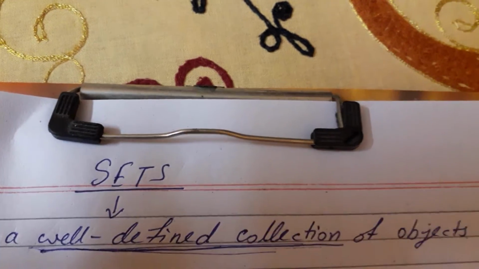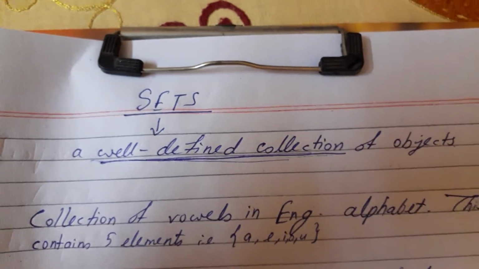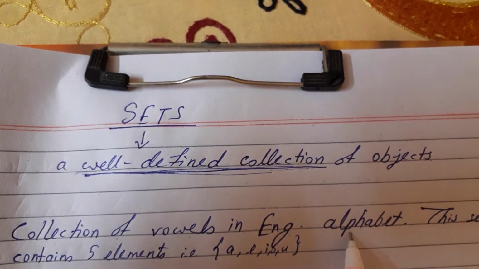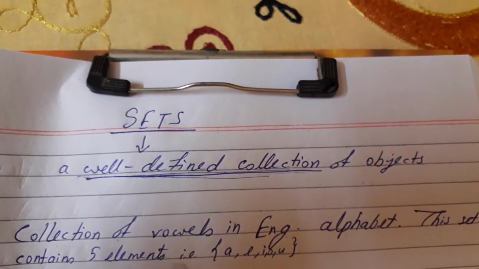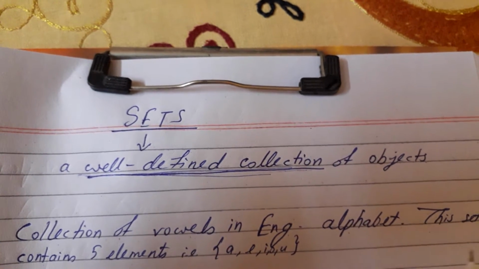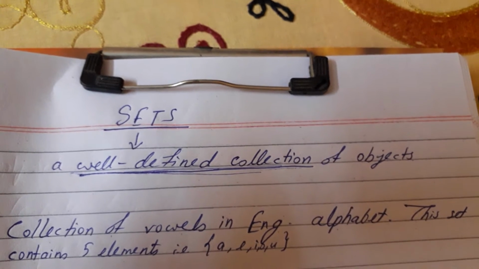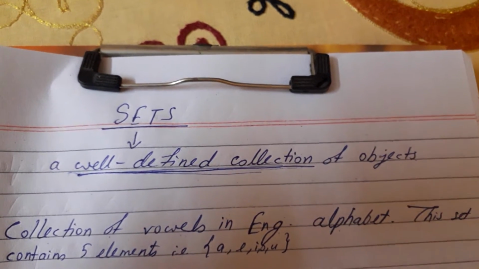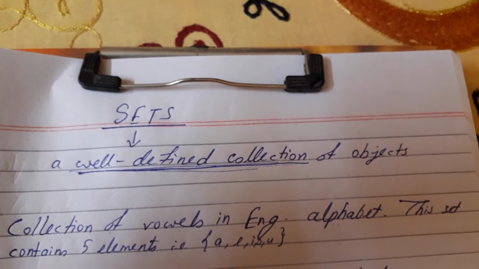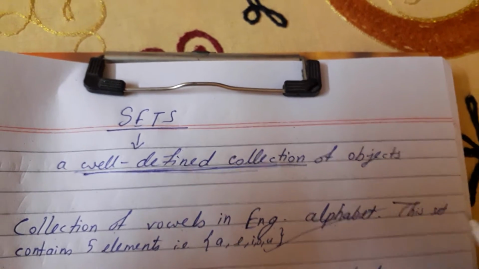See the first line: collection of vowels in English alphabets. This set contains 5 elements, that is A, E, I, O, U. So it's a well defined collection. That's why it is a set.